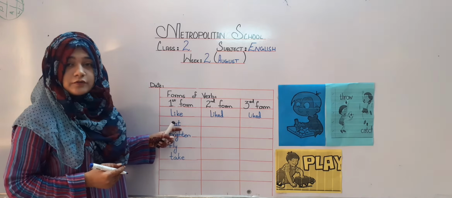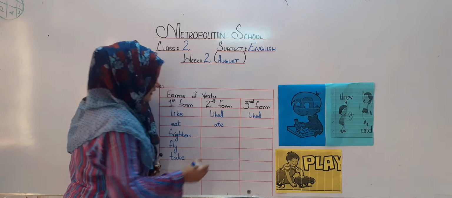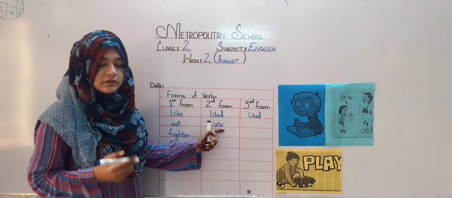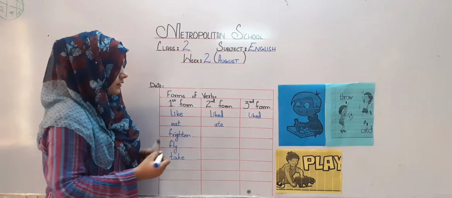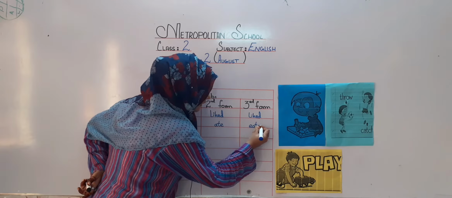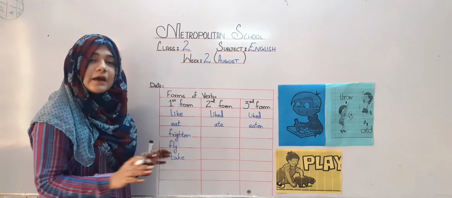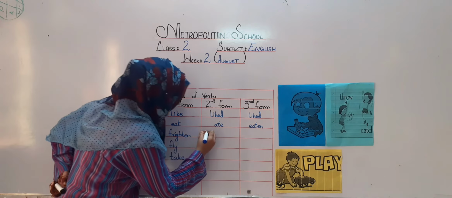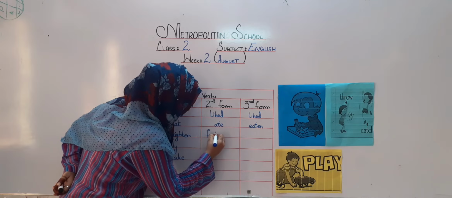The second form of eat, my dear students, is ate. I eat an apple. Then when the second form arises, it will be I ate an apple. Then eaten. I have eaten an apple. Then frighten. The second form will be frightened.